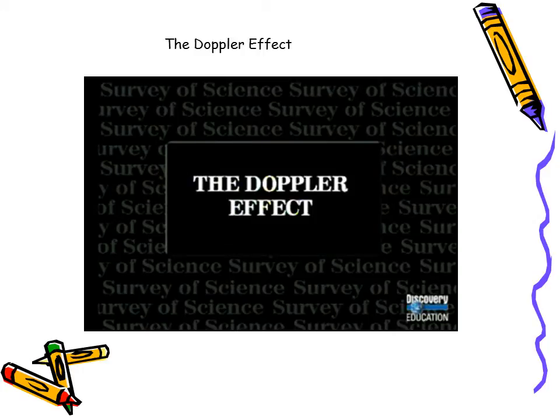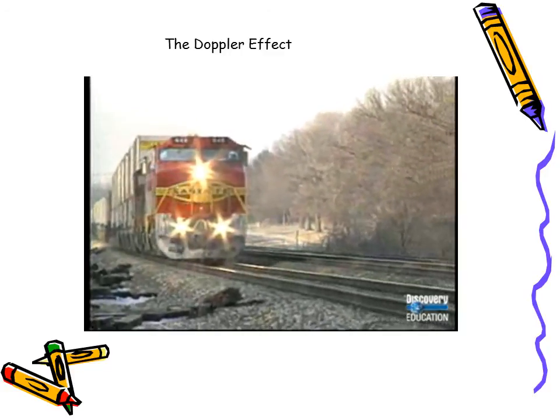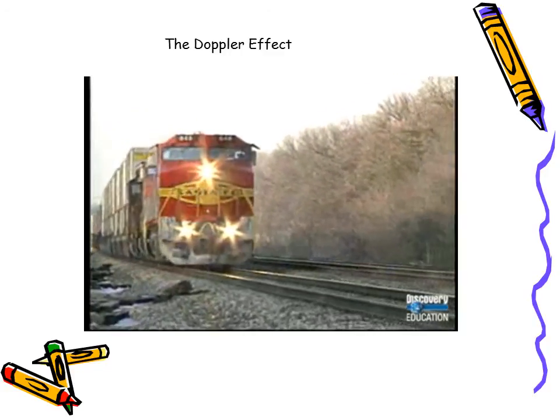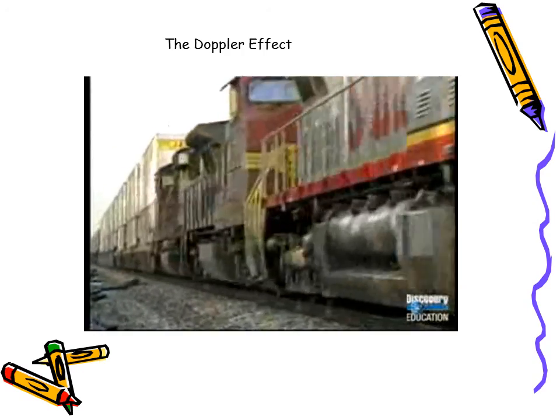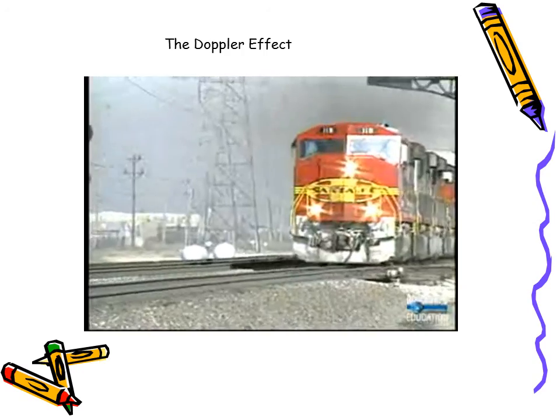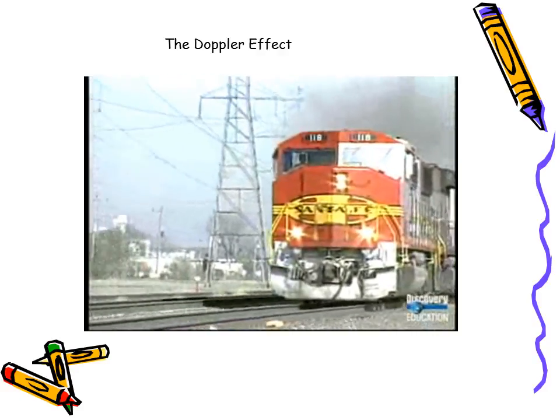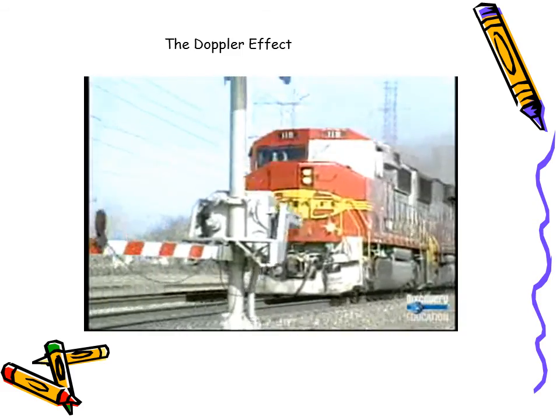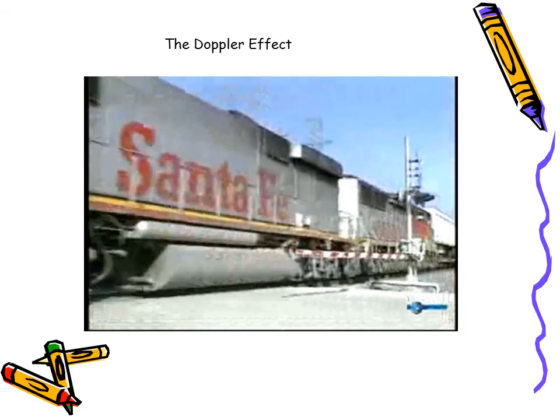In the phenomenon known as the Doppler effect, sound waves that are approaching an observer have a higher frequency than sound waves that are moving away from the observer. This can be illustrated by the sound of an approaching train whistle. The pitch of the whistle appears to increase as the train approaches and drops in tone after it passes.